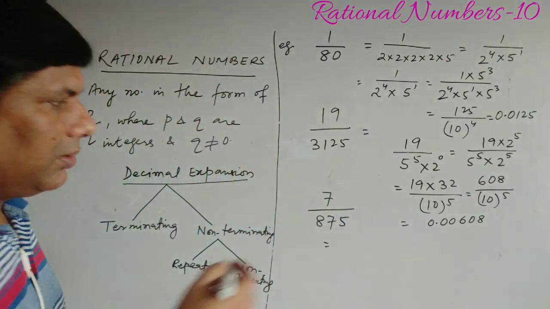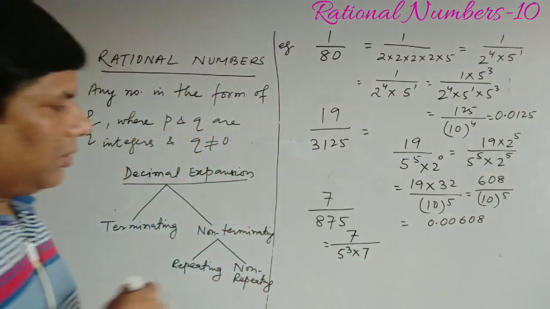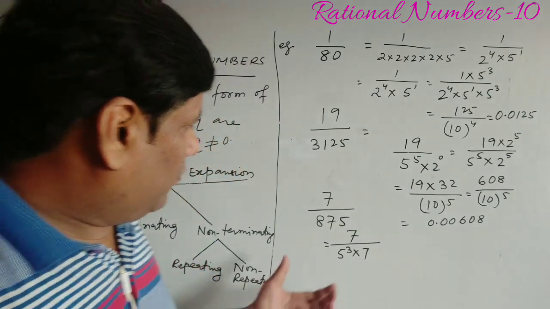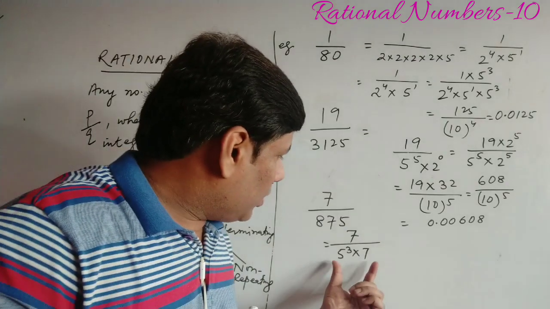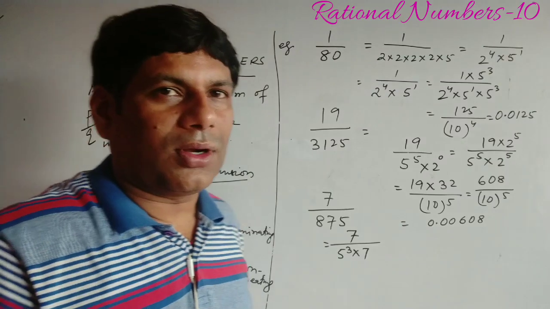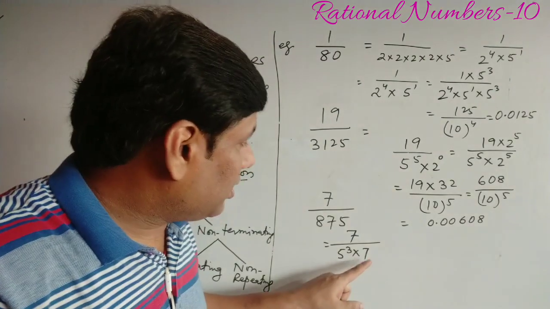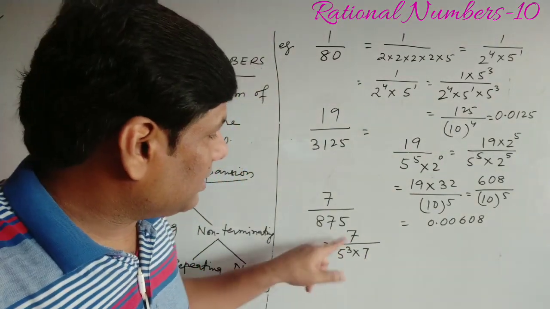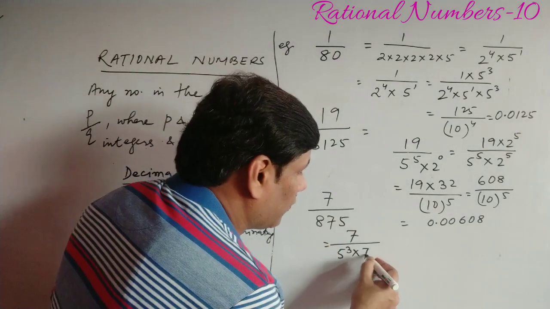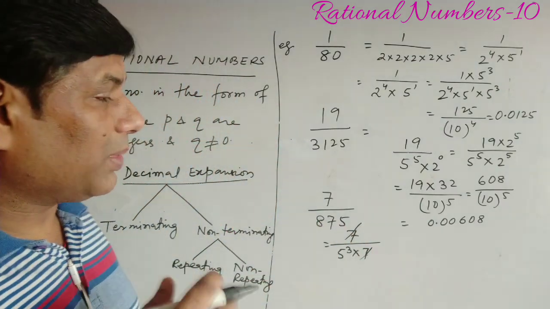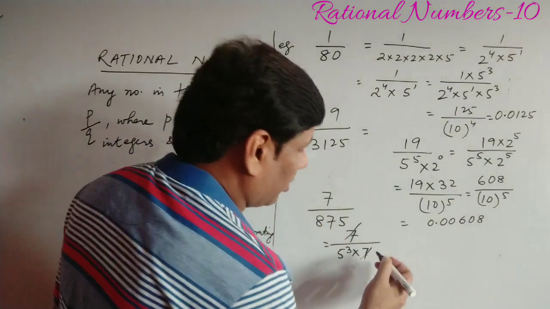Now the third one. This can be written as 7 by 5 to the power 3 into 7. First of all, we should find whether it is terminating or non-terminating. See children, looking at the denominator only, you would say that it is non-terminating, but at the same time we have to see the numerator also, whether this will be divided or not. Since in this case the numerator 7 is divided by the denominator 7, first of all we have to write it in the simplest form. Then after that we check whether it is terminating or non-terminating.